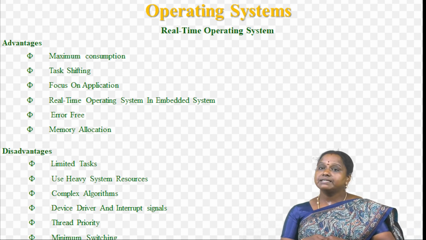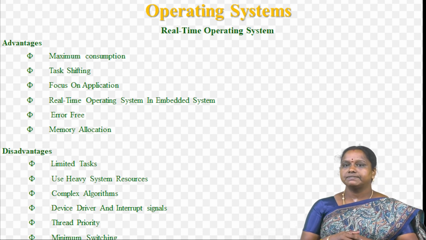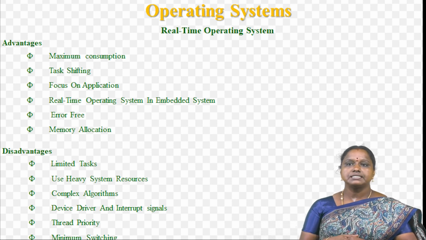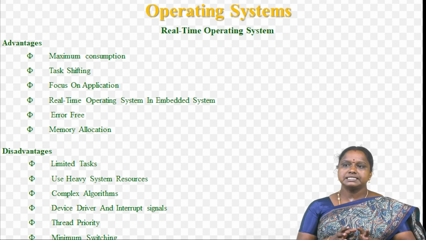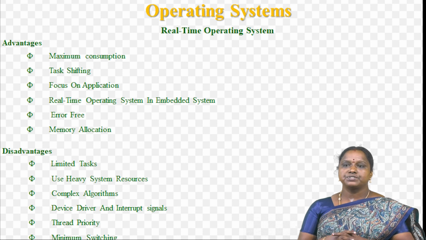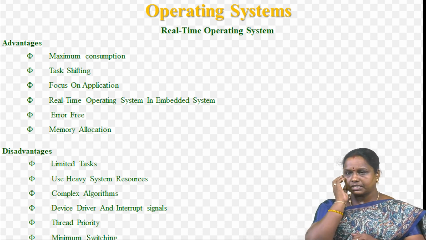Then device drivers and interrupt signals: it needs specific device drivers and interrupt signals to respond at the earliest to an interrupt. And then thread priority: it is not good to set thread priority as these systems are very less prone to switching tasks. Minimum switching: an RTOS performs minimal task switching. These are all the disadvantages of real-time operating systems.